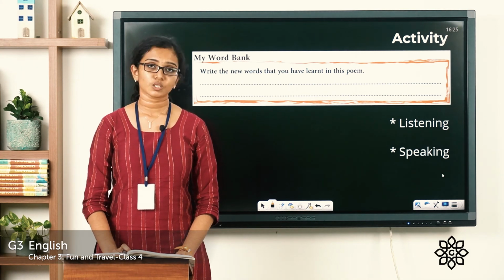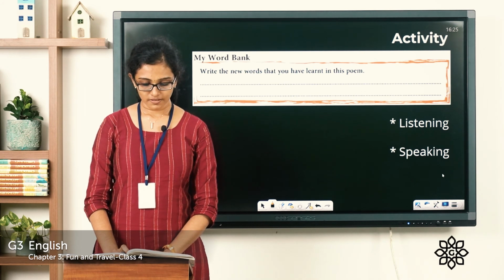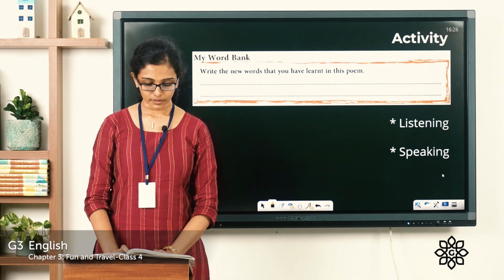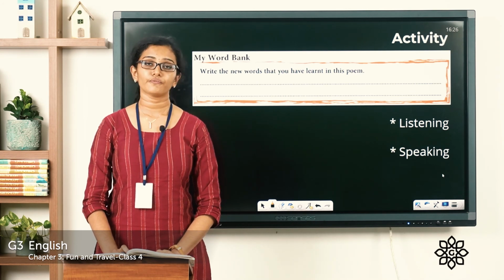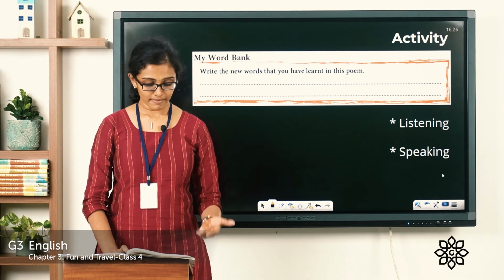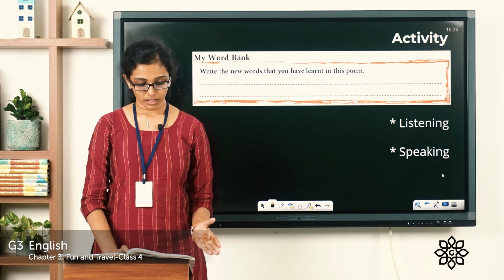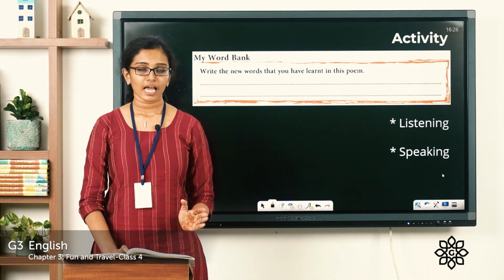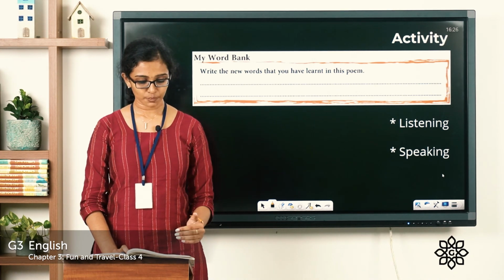And the last exercise, speaking. Imagine you and your friends are planning a road trip. You'll be traveling in a small car and only one small suitcase will fit in the boot. With your friends, decide on the 10 most important things to take with you for the trip. So when you travel, you pack up your things, right? So you're supposed to imagine you and your friends are going on a trip and discuss what all things to be packed, the 10 most important things to be packed, and have a conversation on this. So it's a speaking exercise.